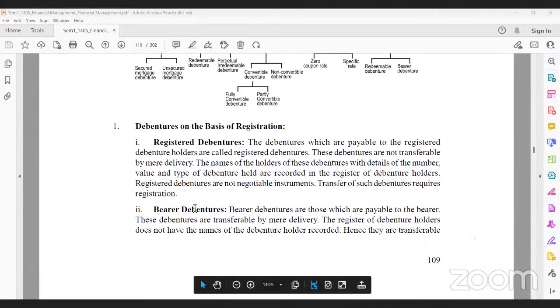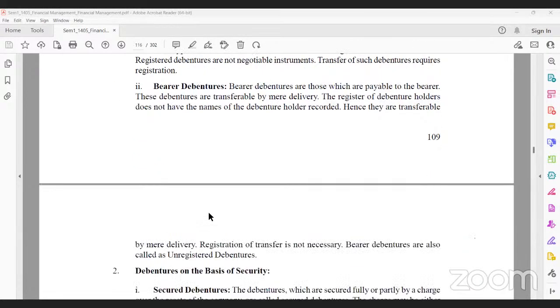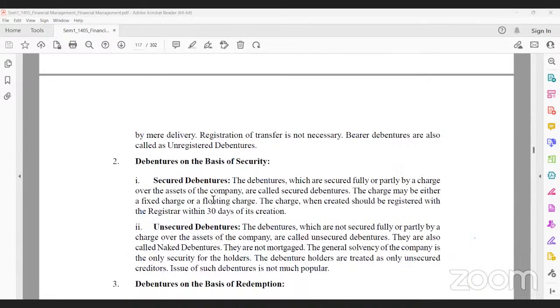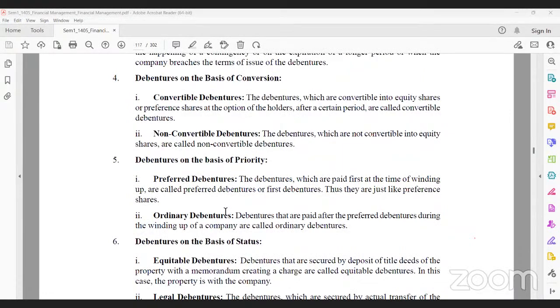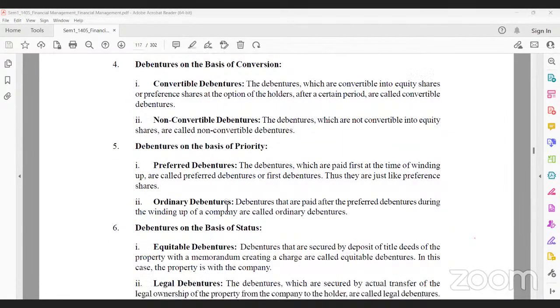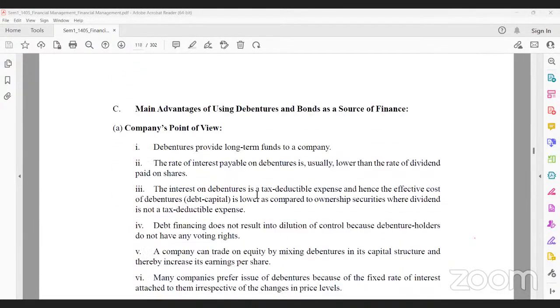For registered debentures, only those registered are able to get the interest amount. For bearer debentures, whoever holds the debenture has the right to get the interest amount. Debentures are also classified on the basis of security: secured, unsecured, redeemable, convertible, non-convertible, partially convertible, and ordinary share like this.